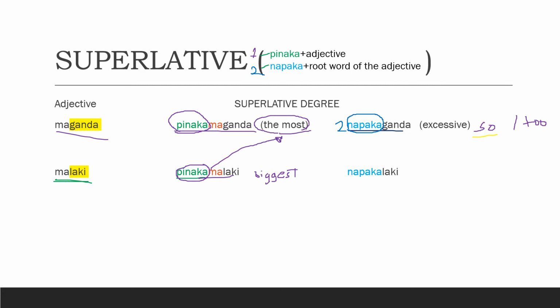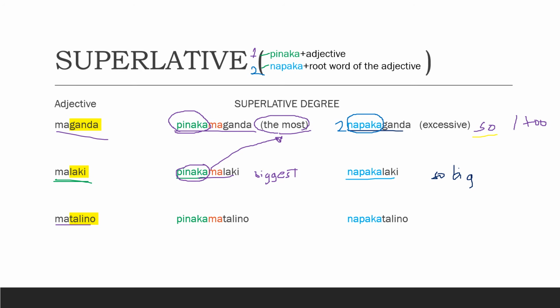Pinakamalaki means the biggest. And if you're going to apply the next formula, napaka plus the root word, we have here napakalaki. Napakalaki means it's so big or too big. The next one is matalino.